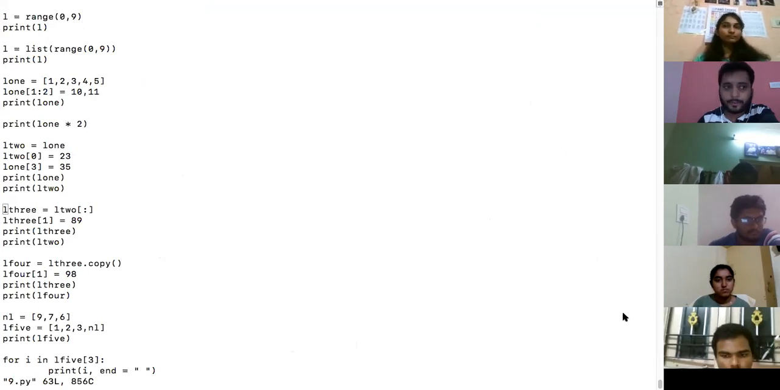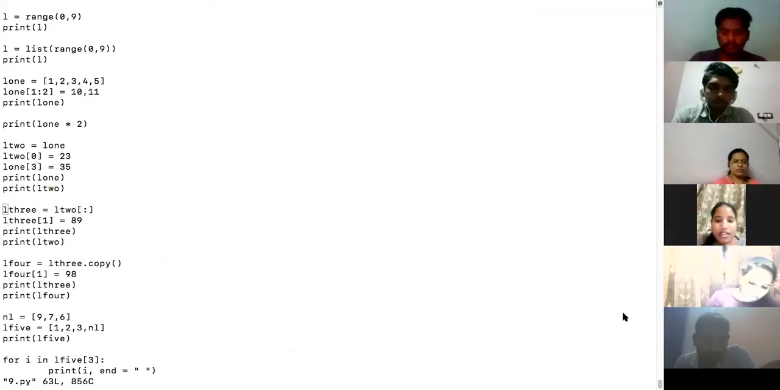Sir, L will hold 0 to 8. Who is this? Jyoti? Yes, sir. Jyoti, tell me, what is it? L will hold, so what will print? What will get printed? So you are saying it will print from 0 to 8. Yes, the output is 0 to 8.